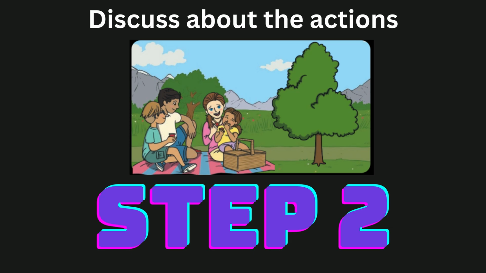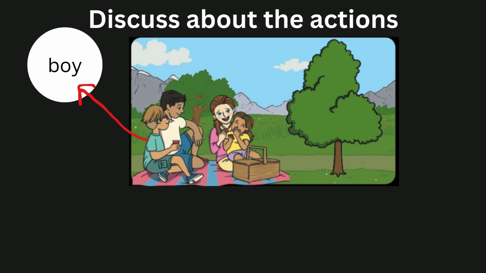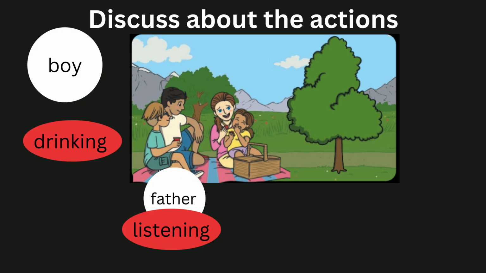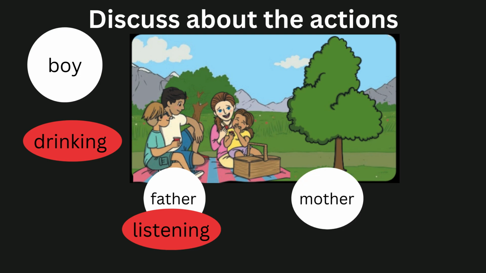Step 2. Discuss the action. Boy: drinking. Father: listening. Mother: laughing. Let's make complete sentences using their actions.